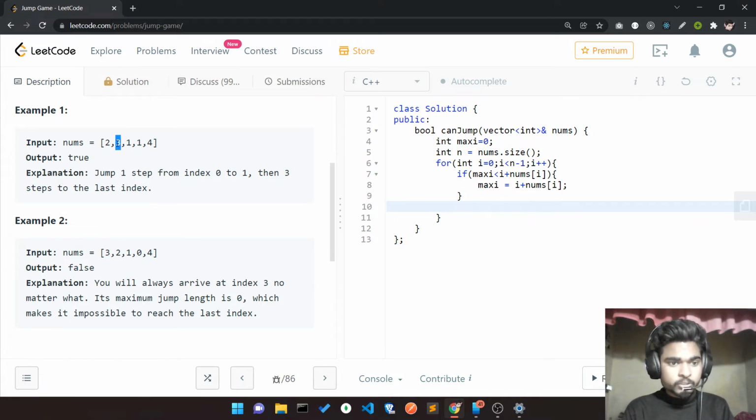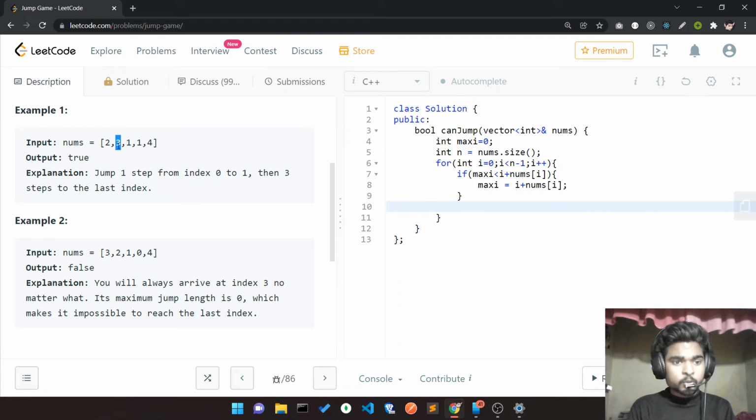If I reach here, i equals 1 and nums[i] equals 3, that means 4, and 4 is greater than 2. So that's why I'll update my maxi to 4, and here I can take 4 steps. How?